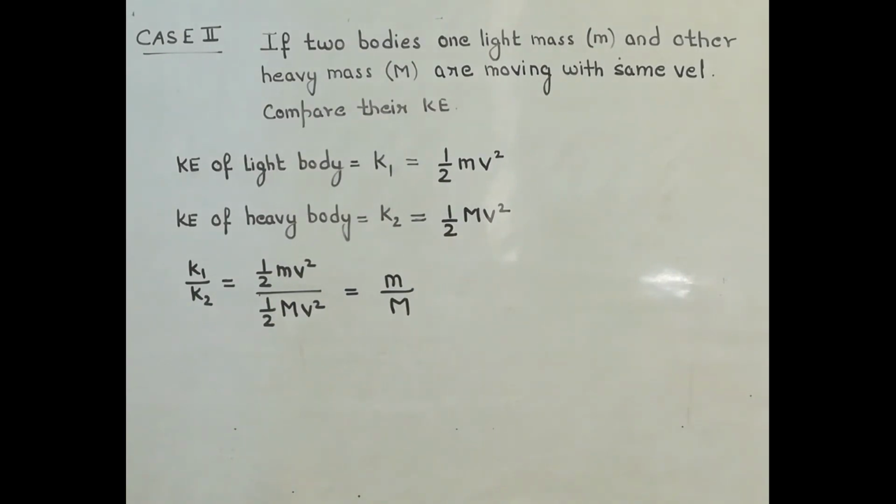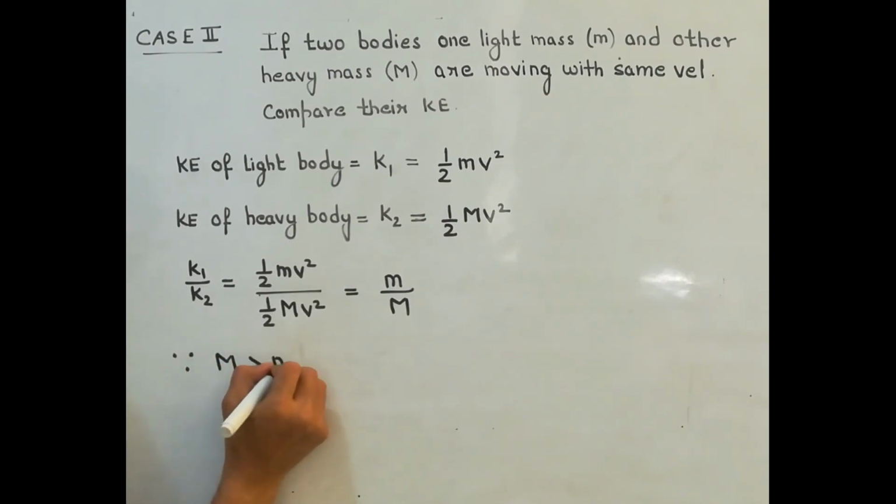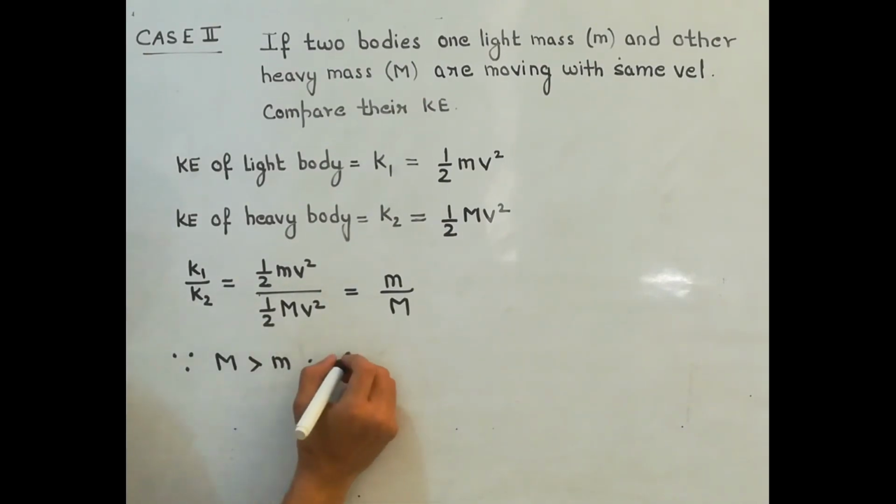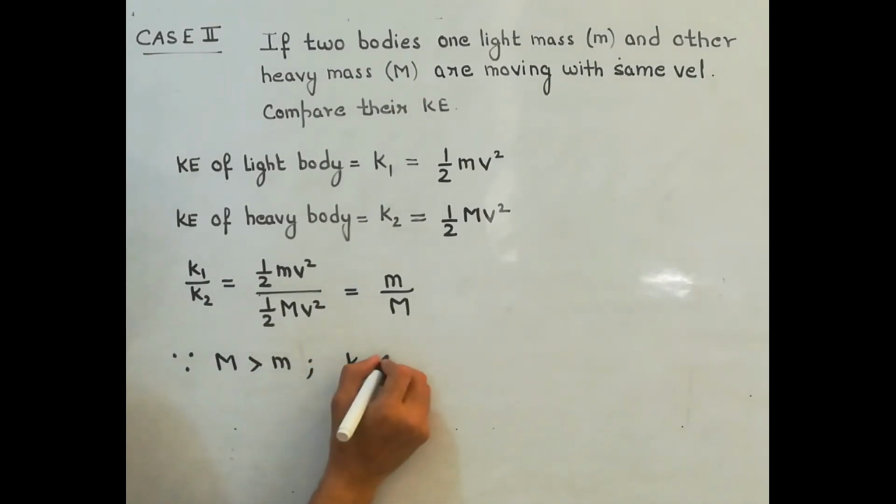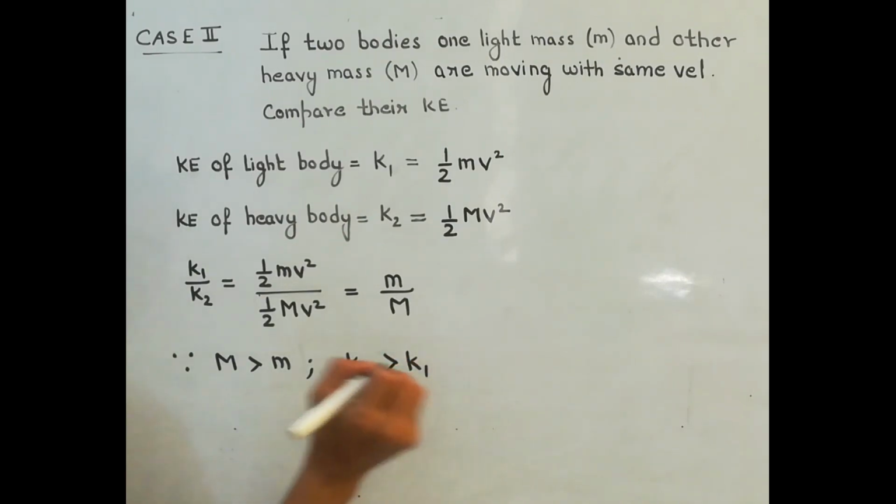Now the ratio again we have got in terms of mass. Now as we know that capital M is representing heavy mass, so capital M will be greater. So corresponding to capital M we have K2. K2 is greater than K1. And what K2 is representing?